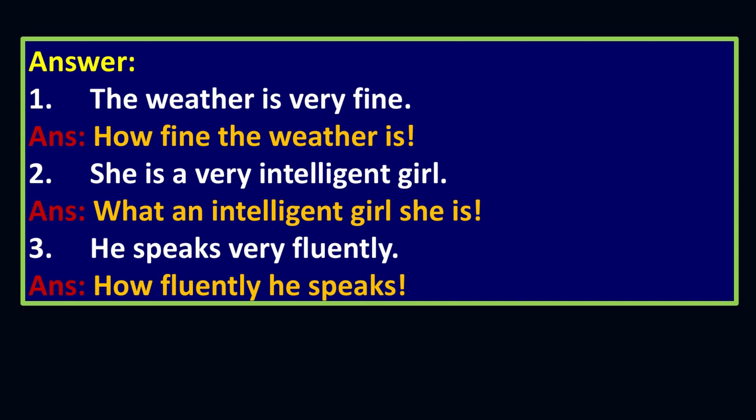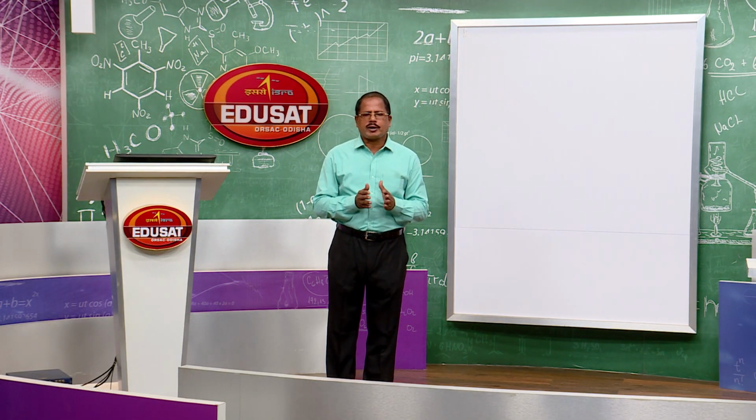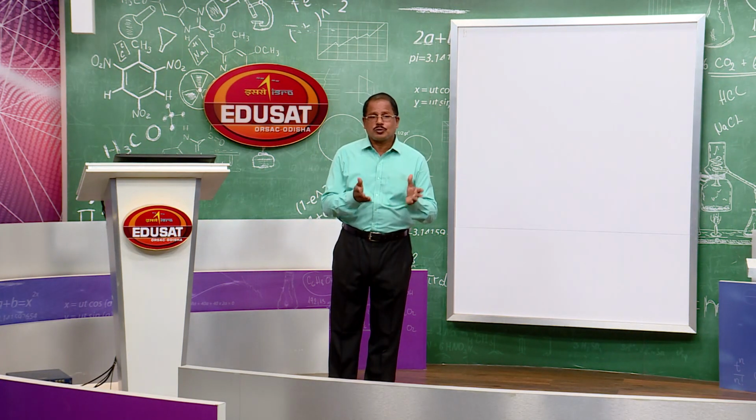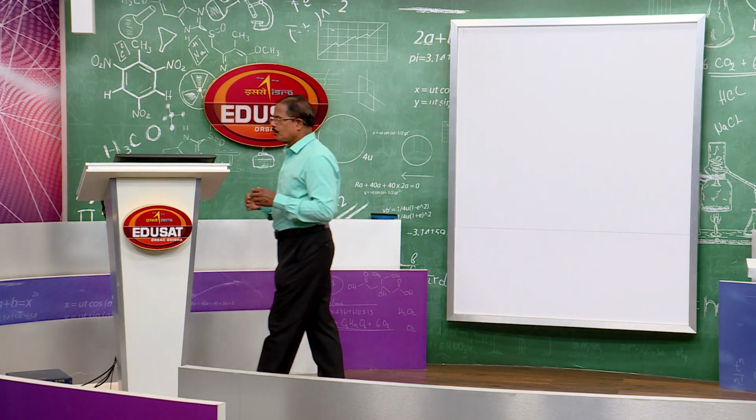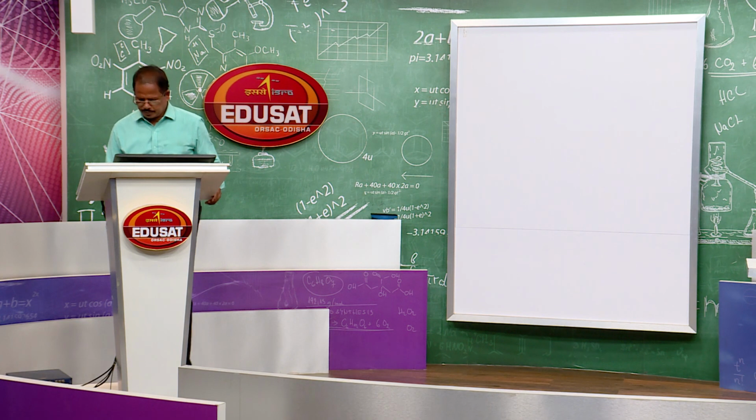He speaks very fluently. You see, there is no a or an, so in place of very we will use how. How fluently, then the first part, he speaks, we connect, put an exclamation mark. The sentence is: how fluently he speaks! This is actually the easy technique to answer the question, and it is very easy to get 1 mark or 2 marks in your examinations, right.